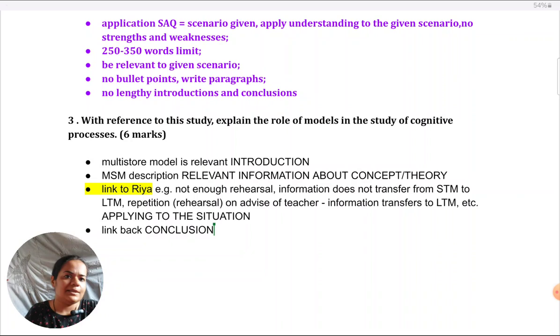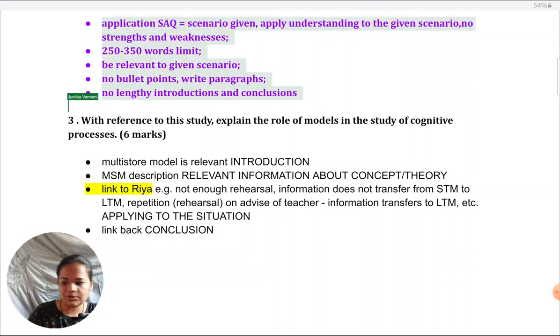Okay, so all these strategies that I've given for the 6 marker here will apply to the next question as well. Let me put up the next question, so that we'll just take it from a revision point of view: whatever we have learned right now, we're just revisiting it with the help of the next question.